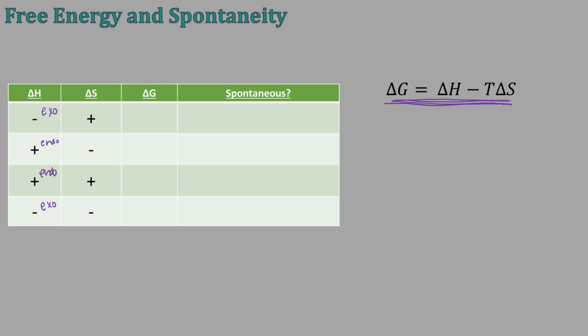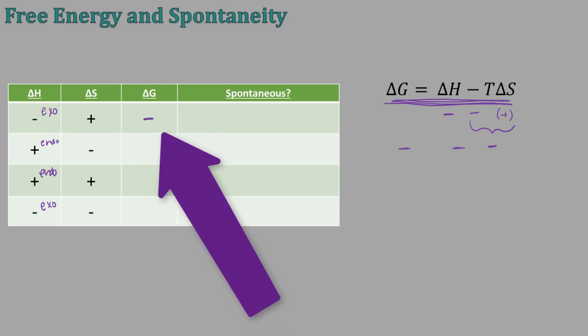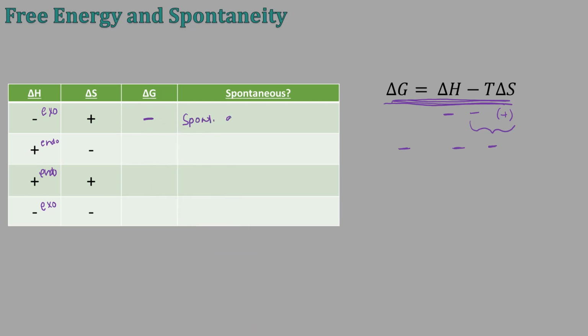All right, so if I have a negative delta H minus temperature in Kelvin times my entropy, and my entropy is a positive number, then this right here, because they're being multiplied together, would be negative, and then we have a negative, and they're being added, 2 negatives, and so delta G will always be negative. And if delta G is negative, then that means it's spontaneous, and this will be spontaneous at all temperatures.